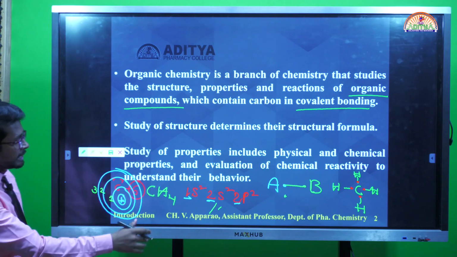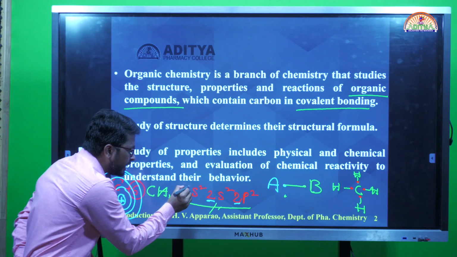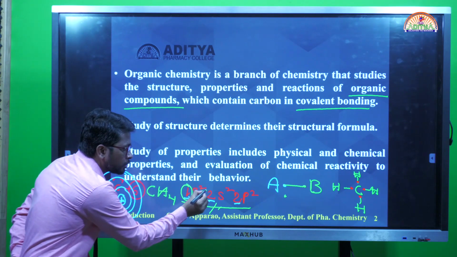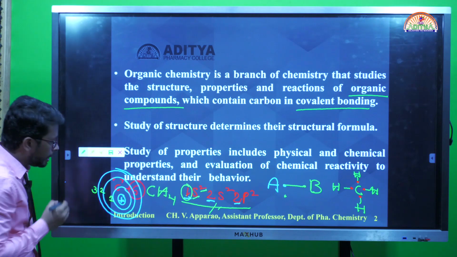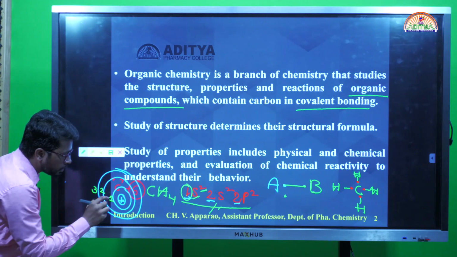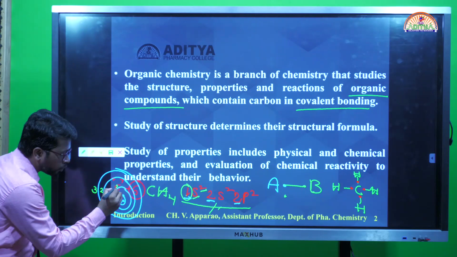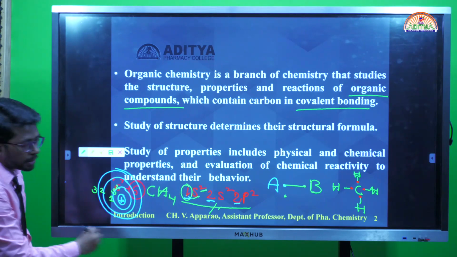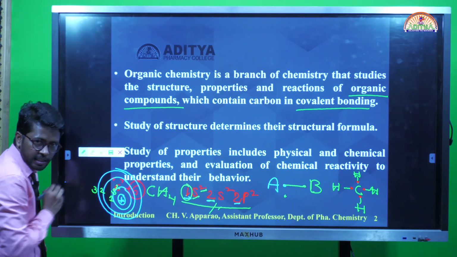Now in this electronic configuration representation, this 1 indicates the first shell. The 2 electrons are occupying the s orbital of the first shell. For example, with respect to carbon, this is the s orbital. There are 2 electrons occupying the first shell. Now coming to the second shell, this 2 indicates the second shell.